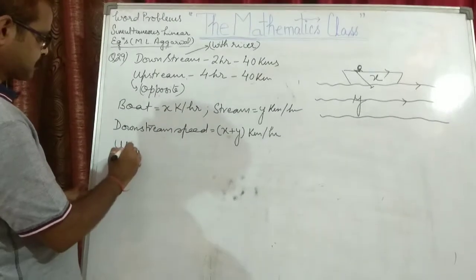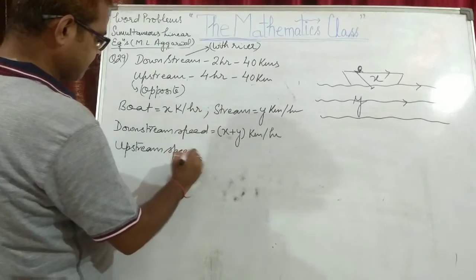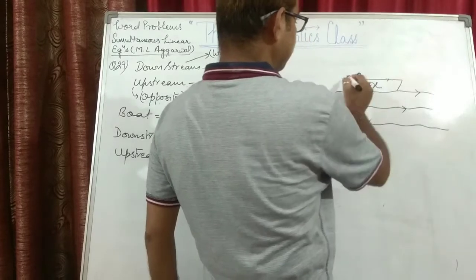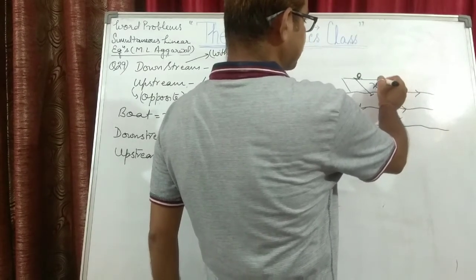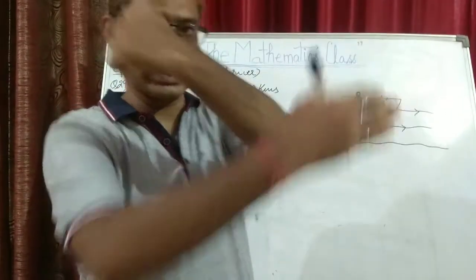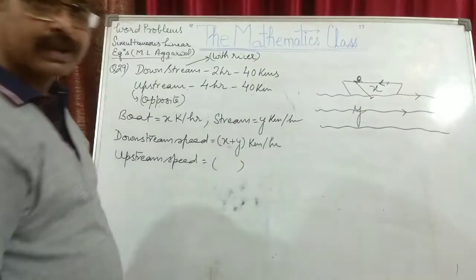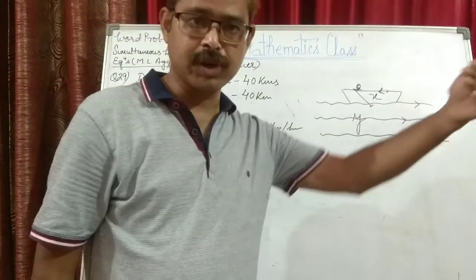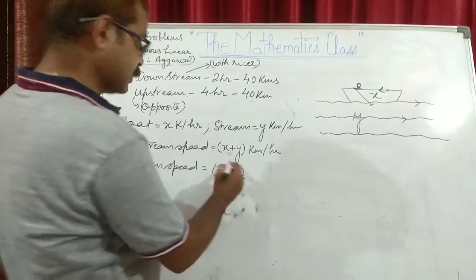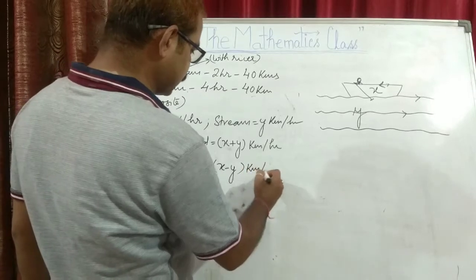Now the upstream speed, when the boat and the stream are moving in opposite directions, will be minus, because the boat is moving in one direction and the stream in the other. So we will write x minus y kilometers per hour.